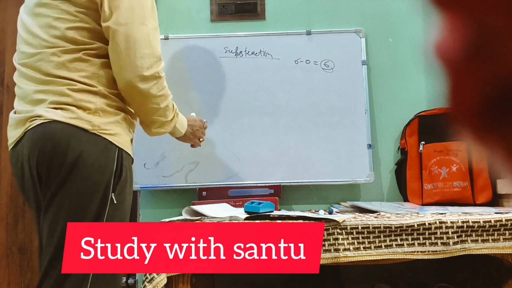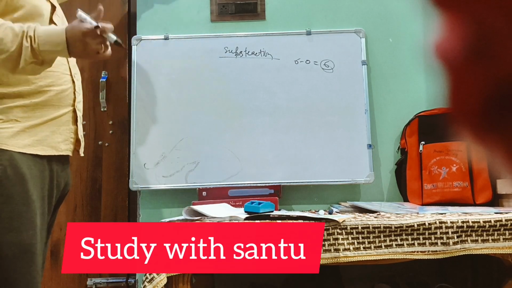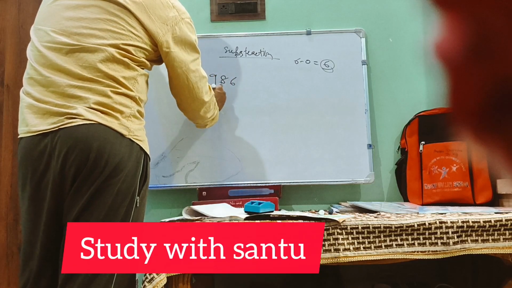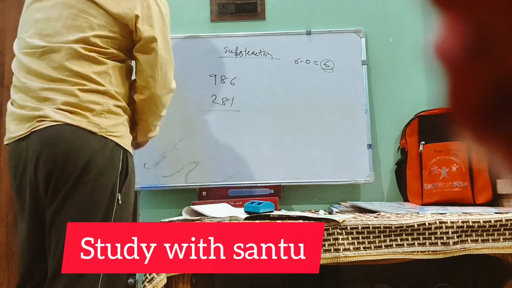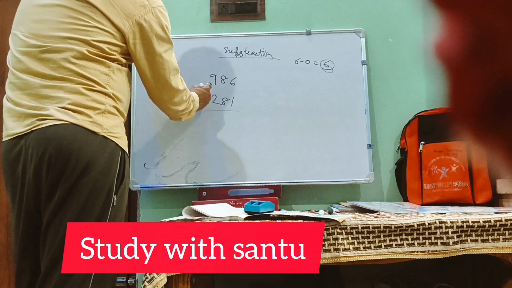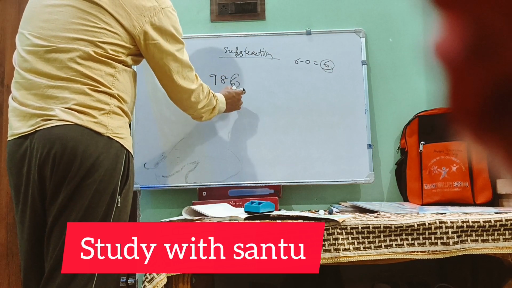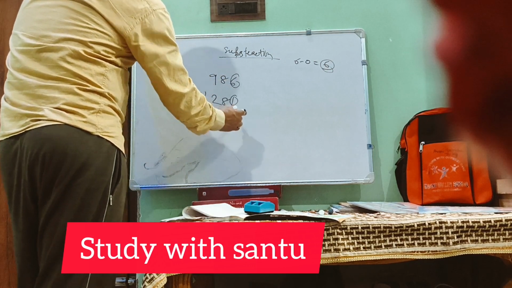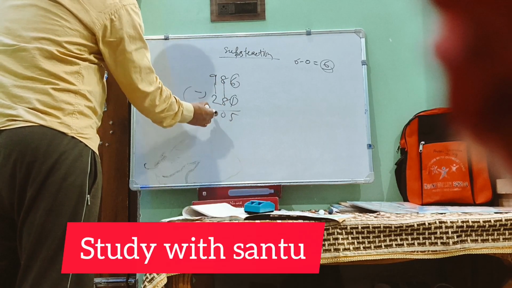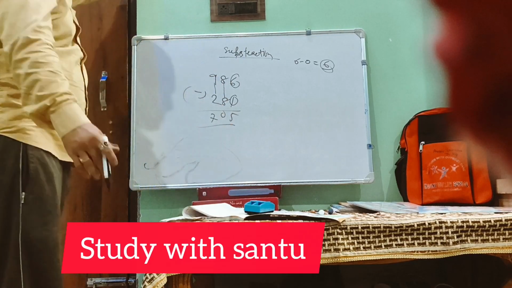Now go for the bigger number. This is 986281. Okay. So now 6 minus 1, how many? 5. 8 minus 8, 0. 9 minus 2, 7. So 705. Okay.